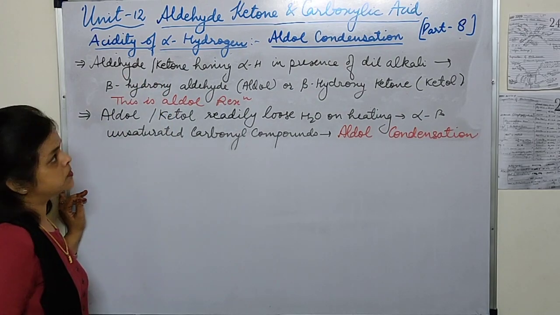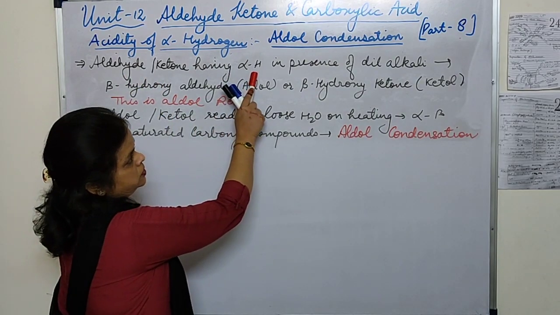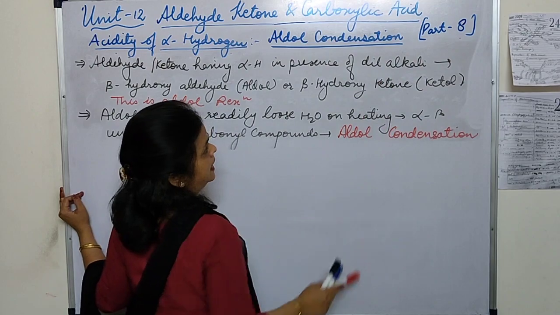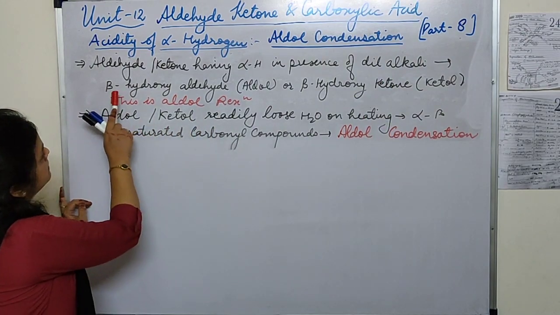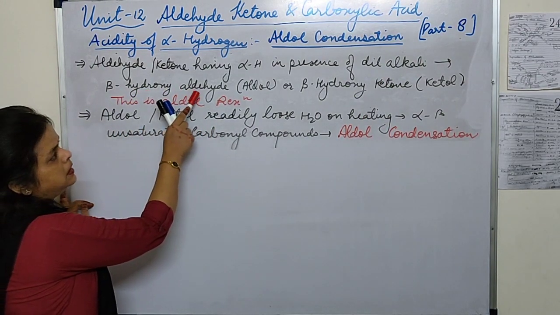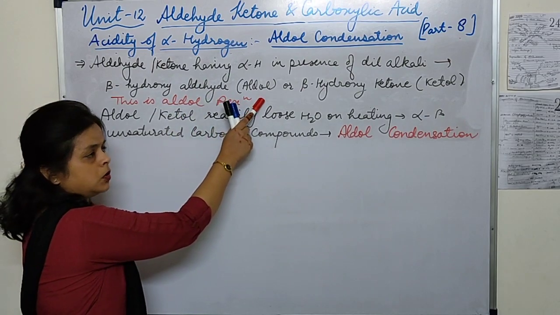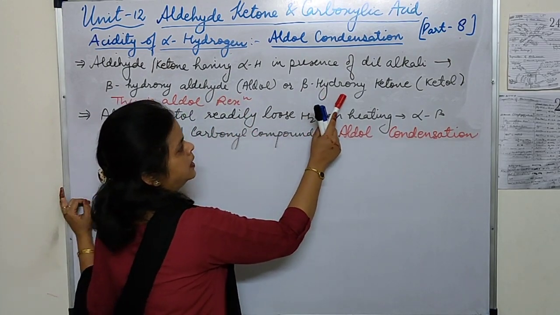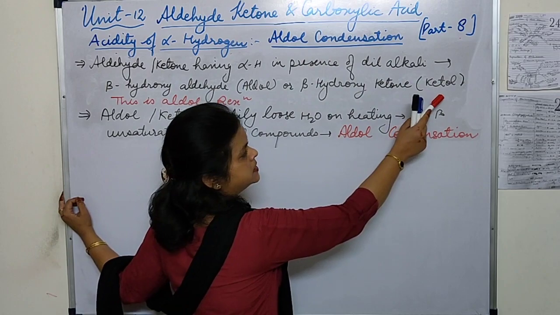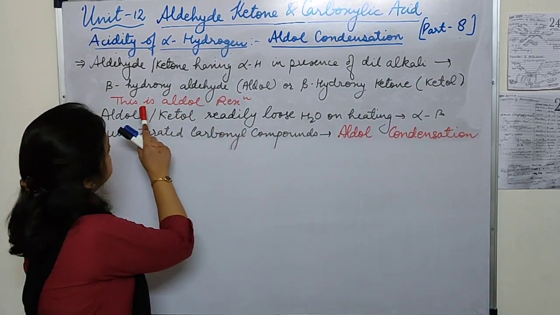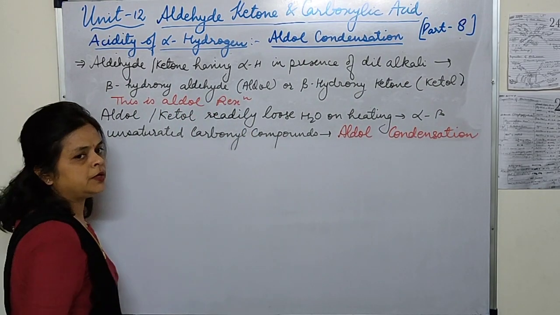Aldehydes and ketones having alpha hydrogen, in presence of dilute alkali, form beta hydroxy aldehyde, which is called aldol, or beta hydroxy ketone, which is called ketol, and this reaction is called the aldol reaction.